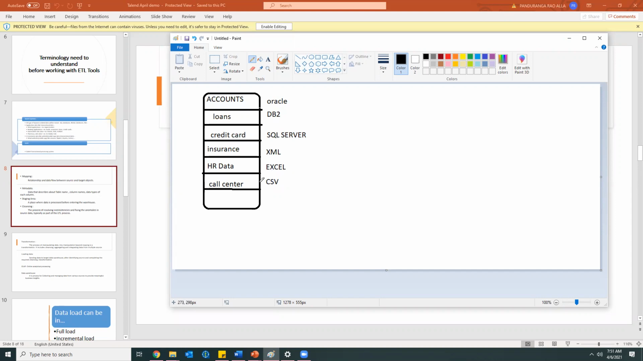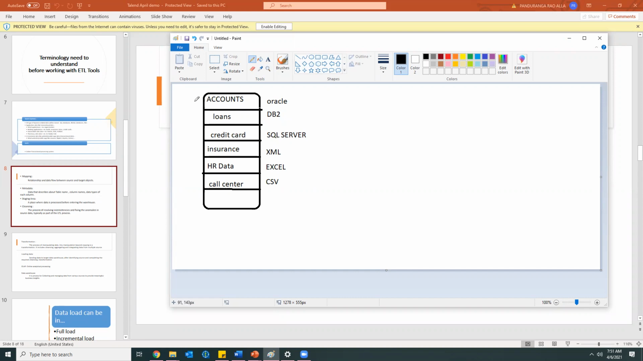I cannot form a relation between the accounts department, the call center department, the HR or the credit card departments. Though we have different departments here, they all will be having at least the ID in common, right? An employee ID should be there, or if a customer is there, the customer details should be there.